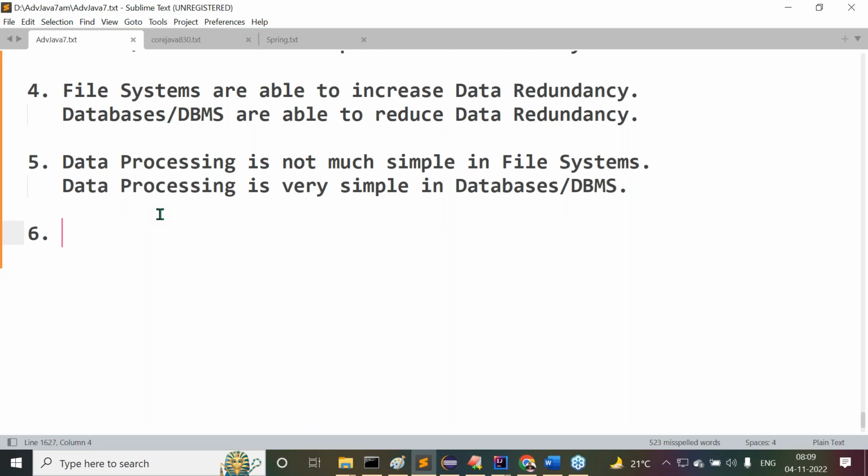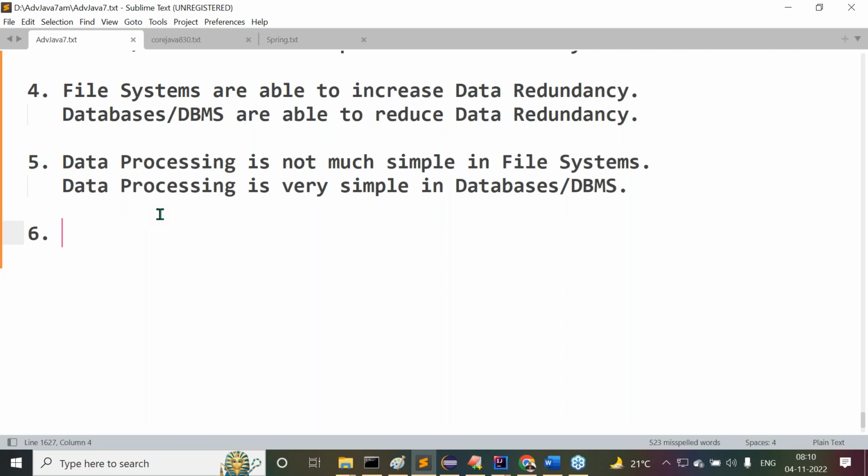Say, for example, students.txt is available where multiple students' data exists. Can I write select star from students.txt? Can I write any file like this? Can I write anything like this? Come on, guys. No. For example, I have an Oracle database where some tables are available. A student table is available where data is available. Can I write an SQL query like select star from student table? If you write it, there we are able to get the data or not.